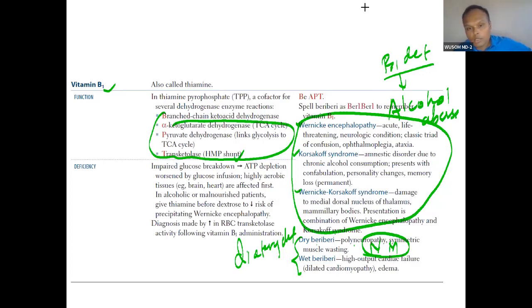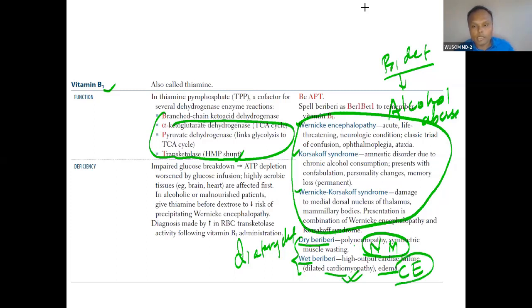And for wet beriberi, there will be edema, and because of edema the heart is swollen, you can say cardiomegaly, dilated cardiomegaly. So wet is edema and cardiomegaly.